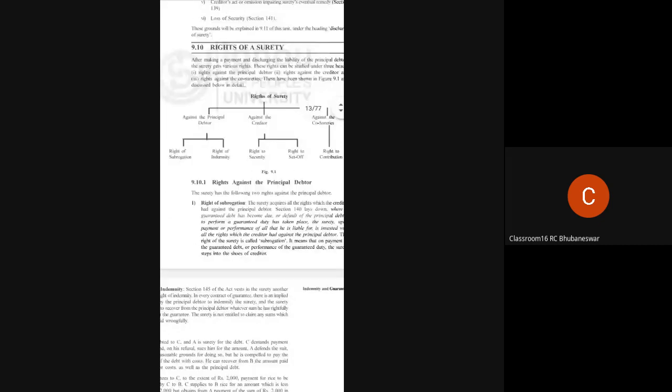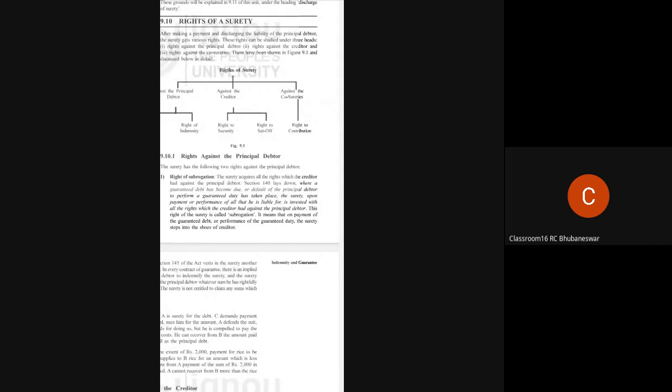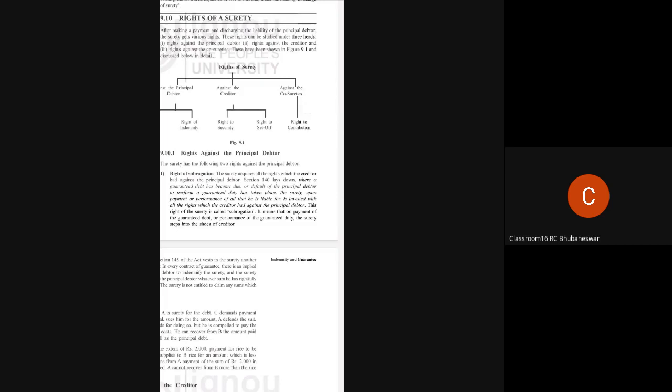Right of subrogation means, as per Section 140, when a guaranteed debt has become due or default of the principal debtor to perform a guaranteed duty has taken place, the surety upon payment or performance of all that he is liable for is invested with all the rights which the creditor had against the principal debtor.